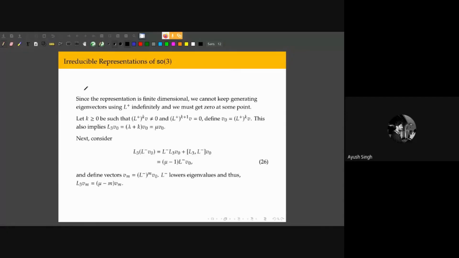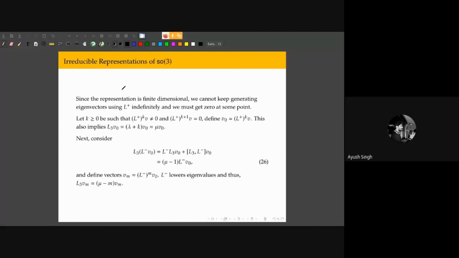But before that, our representation is finite dimensional. So we cannot keep acting on our vector by L plus and keep getting non-zero vectors. This cycle must stop at some point; we must get 0 at some point.